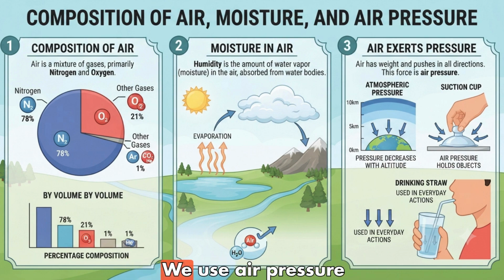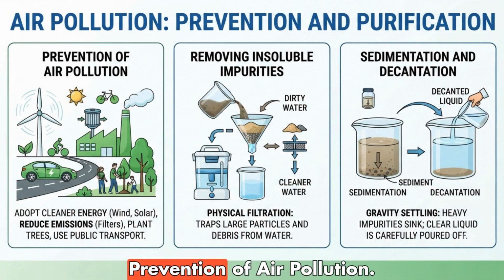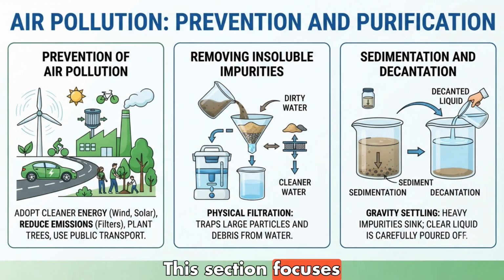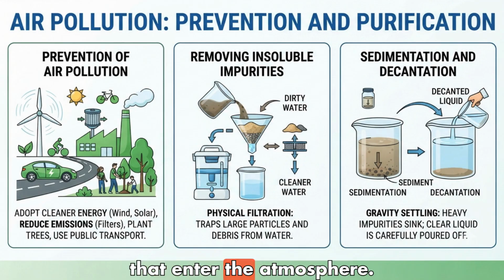Everyday examples. We use air pressure in daily life, such as when using a suction cup to hang items or using a straw to drink liquid. 1. Prevention of air pollution. This section focuses on reducing the pollutants that enter the atmosphere.